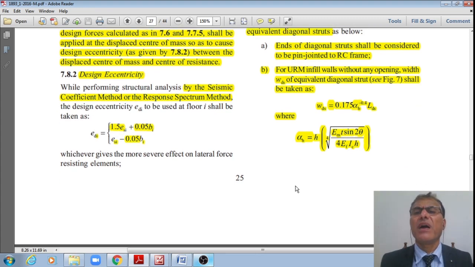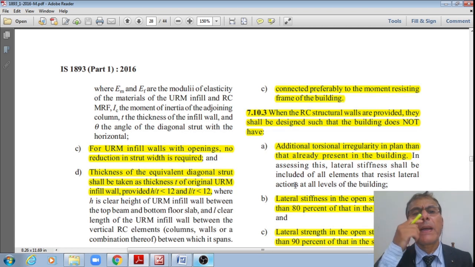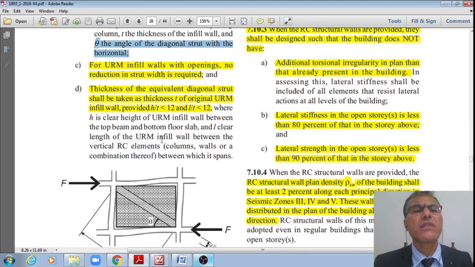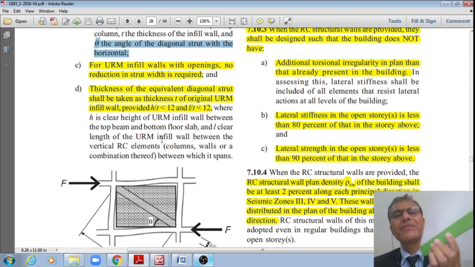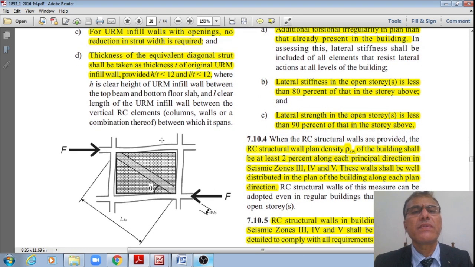That is how alpha H is obtained. Where EM and EF are the moduli of elasticity of the material of URM infill as well as that of the RC moment resisting frame, and IC is the moment of inertia of the adjoining columns, and T is the thickness of the infill wall, and theta is the angle of the diagonal strut with the horizontal. And next one, now we'll see schematically also. For URM infill walls with opening, no reduction in the strut width is required.